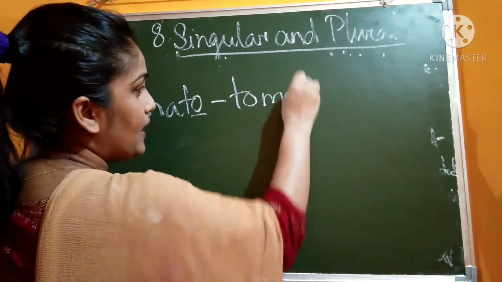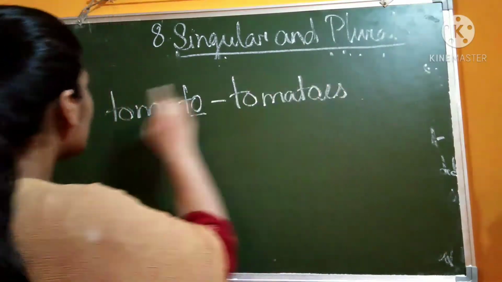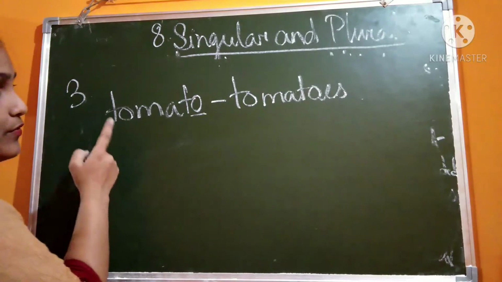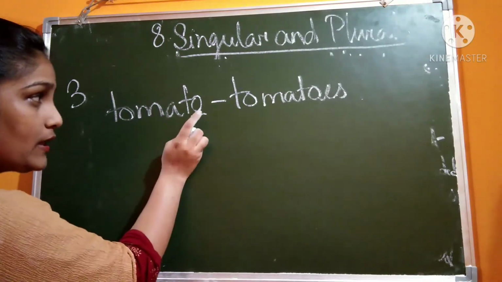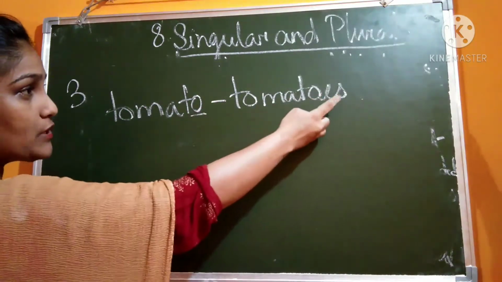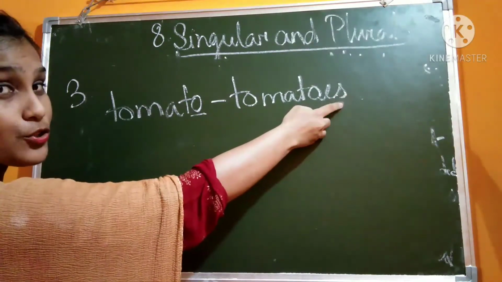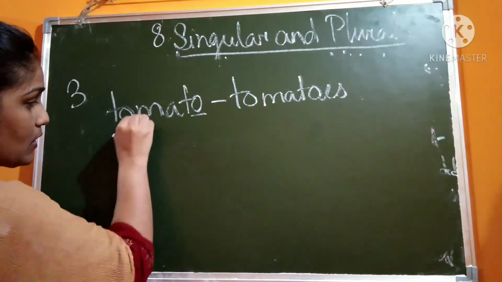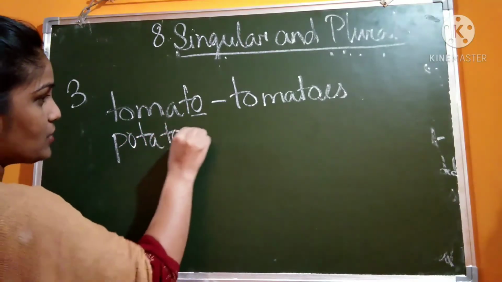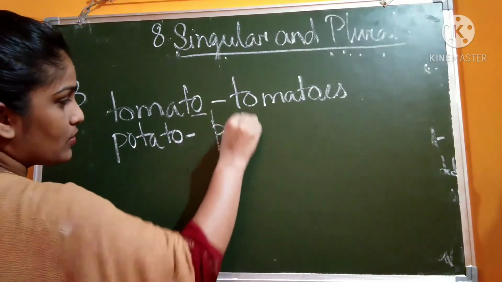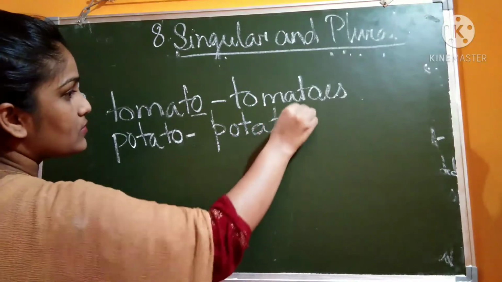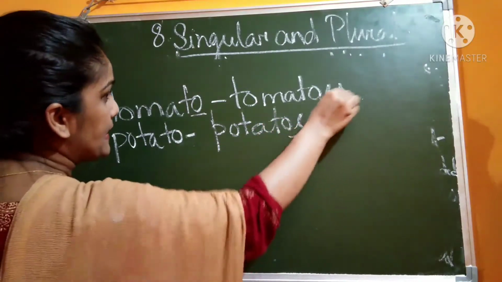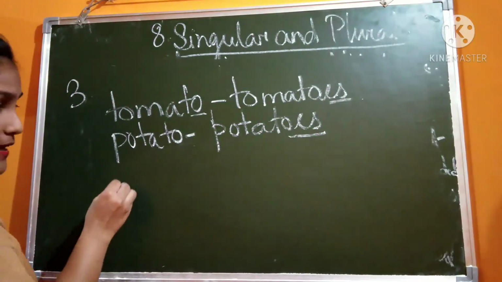So the third rule is: when the noun ends with o, you put es to make it plural. Potato, how will you change it? Potatoes. You have added es at the end.